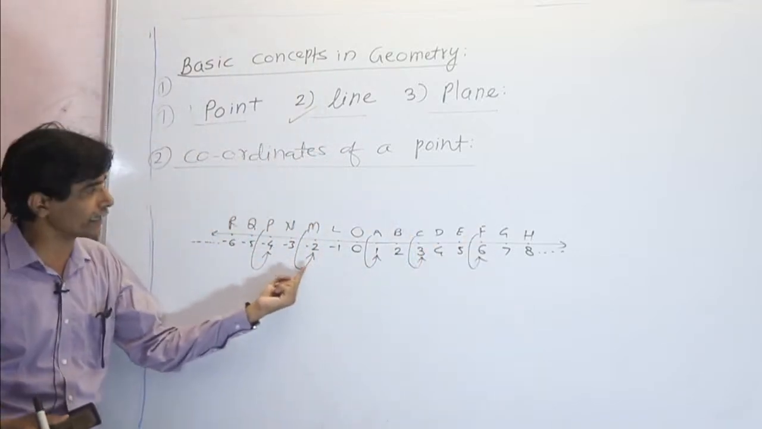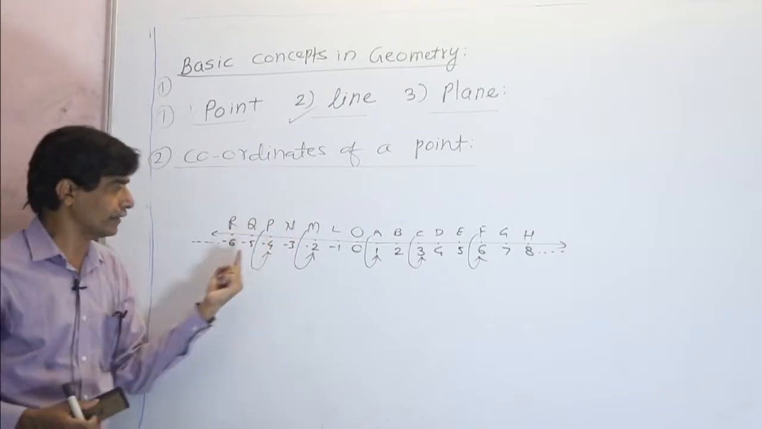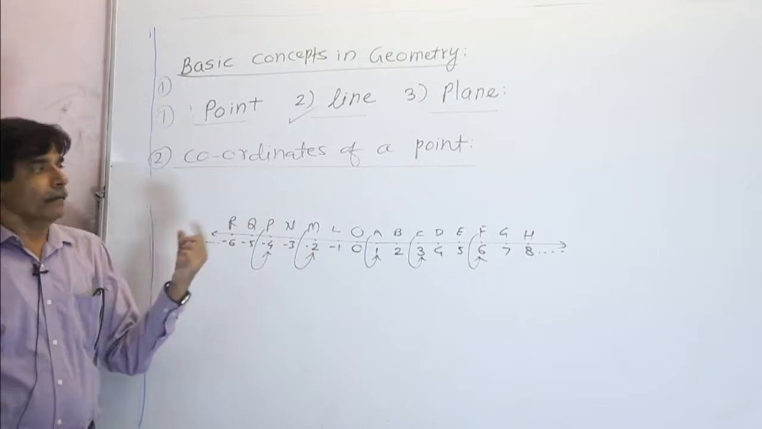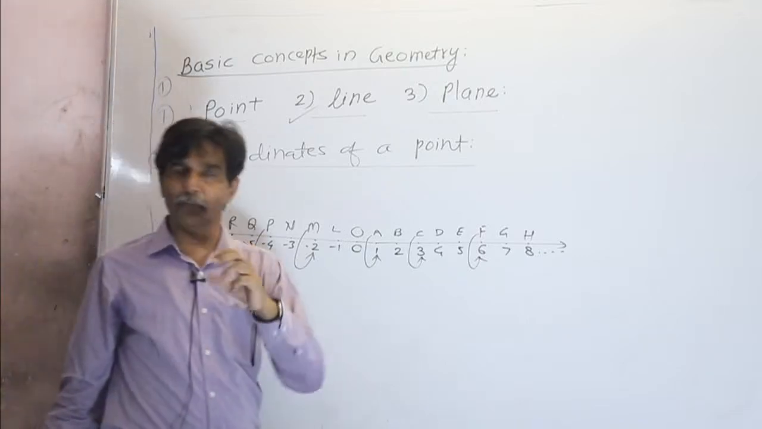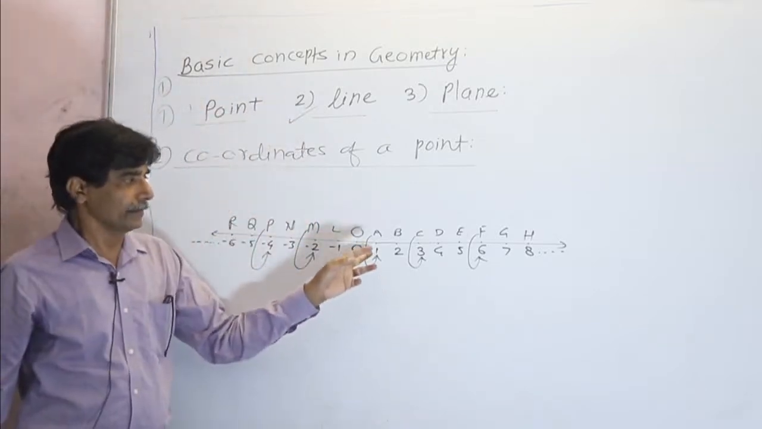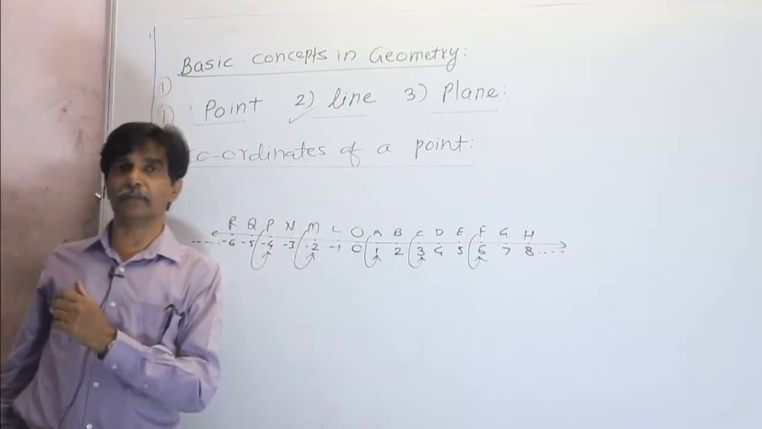-2 is associated with point M. -3 is associated with point N. -6 is associated with point R. So you may change the language on your own. We can say that the numbers are denoted by the points, or the numbers are associated with a point.